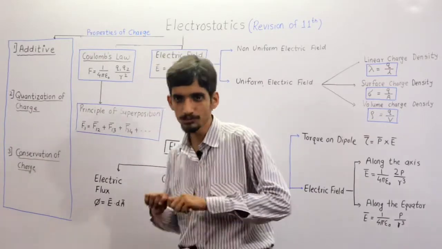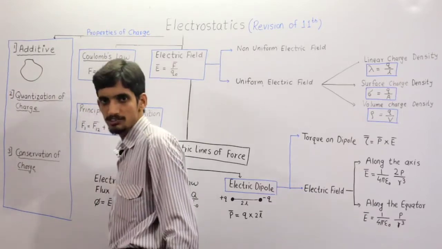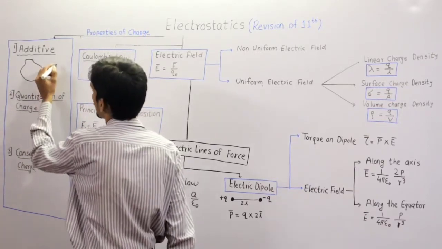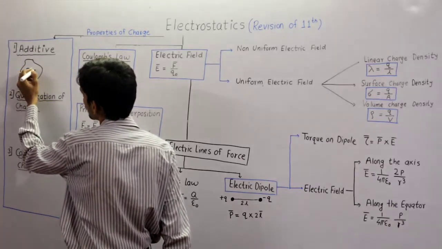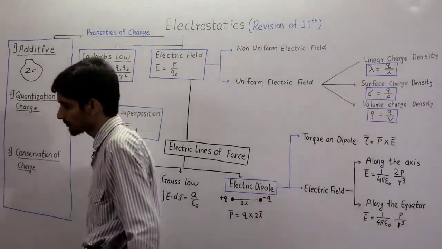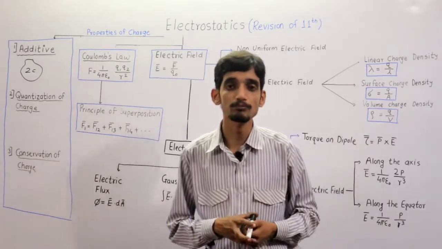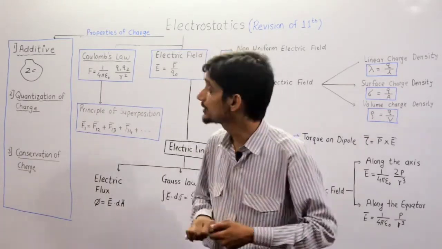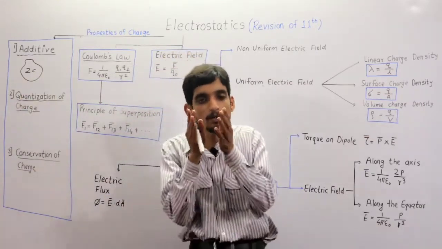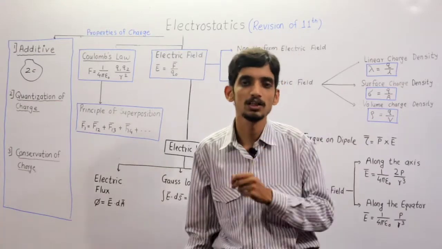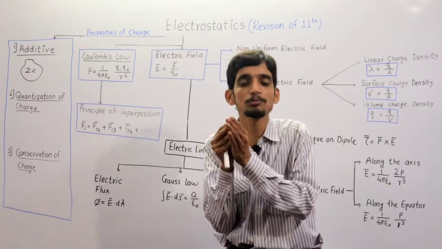Additive means what? Suppose you take this as a system, and there is a total charge of 2 coulombs. It means this 2 coulomb charge is the total, entire charge on that body. Now that particular body is made up of some small parts, so that each small part contains a certain amount of charge.